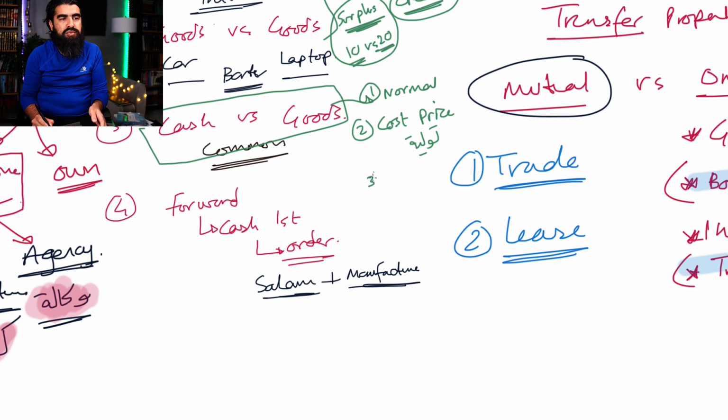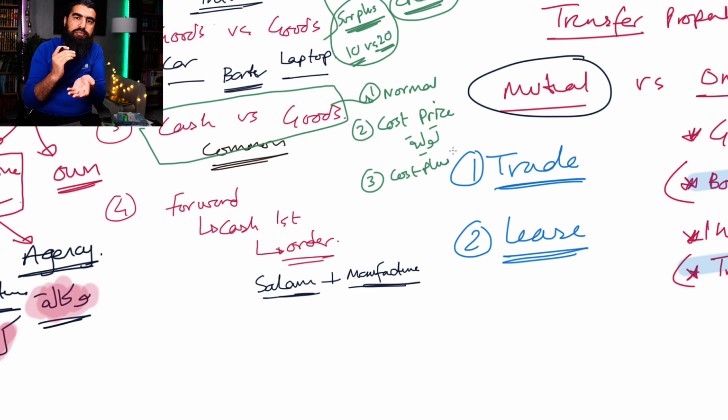And number three is what you call cost plus. Cost plus is where you actually put an extra profit on top. Like you explicitly say to the buyer, the one that's buying the thing from you, look, I bought it for £100, but I want to make £10 profit on top. So this is actually known as murabaha. Okay, this is called cost plus.